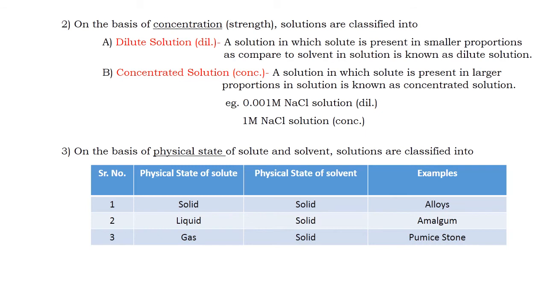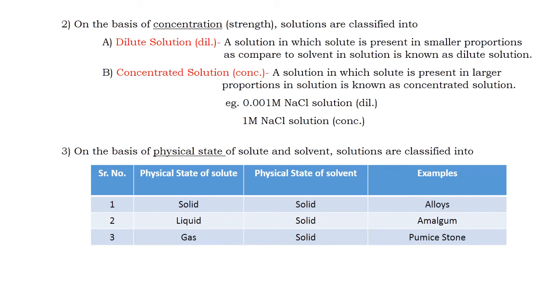That is, taking solute and solvent, in which physical state they are present, that is solid, liquid or gas. Solutions are classified into 9 types. Out of these 9 types, we first study the first type.